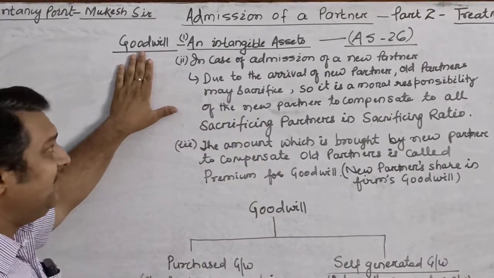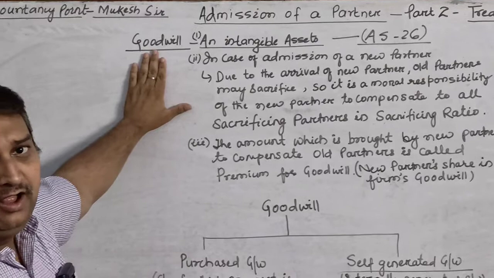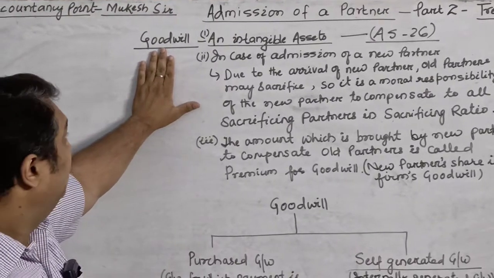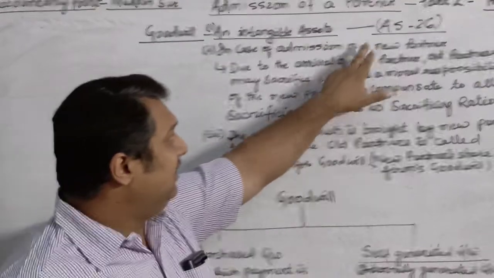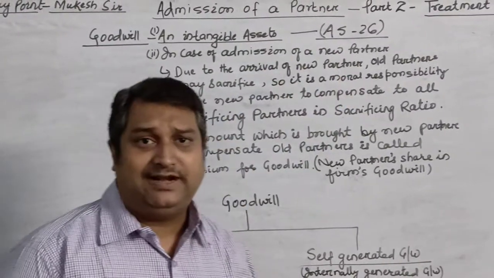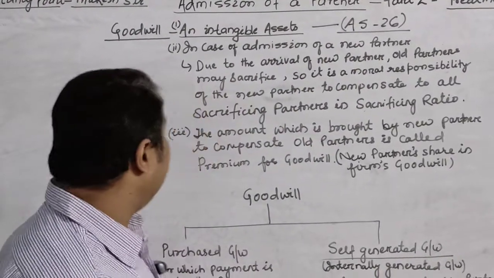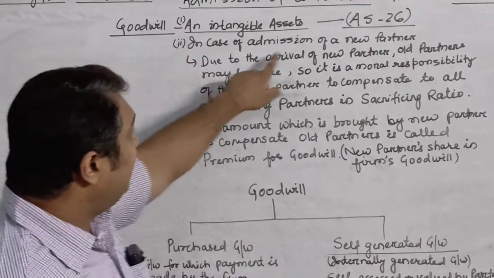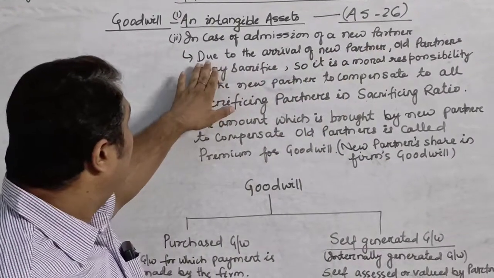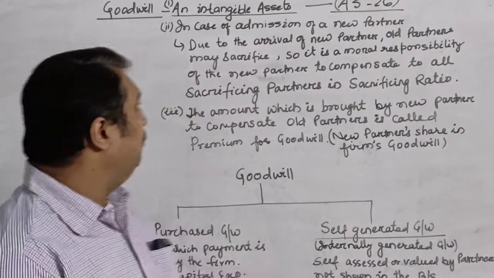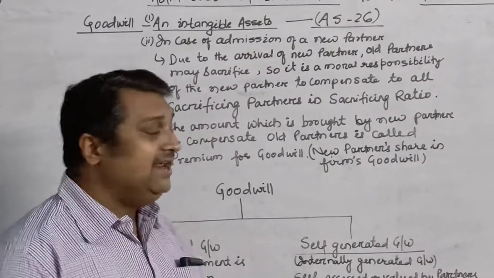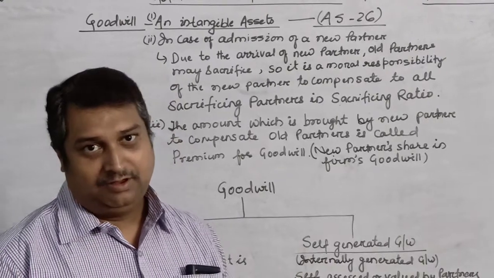Goodwill, as we have discussed in the previous chapter also, is an intangible asset and it is regulated as per AS 26, that is Accounting Standard 26. In case of admission of a new partner, what happens? Due to the arrival of a new partner, old partners may sacrifice.